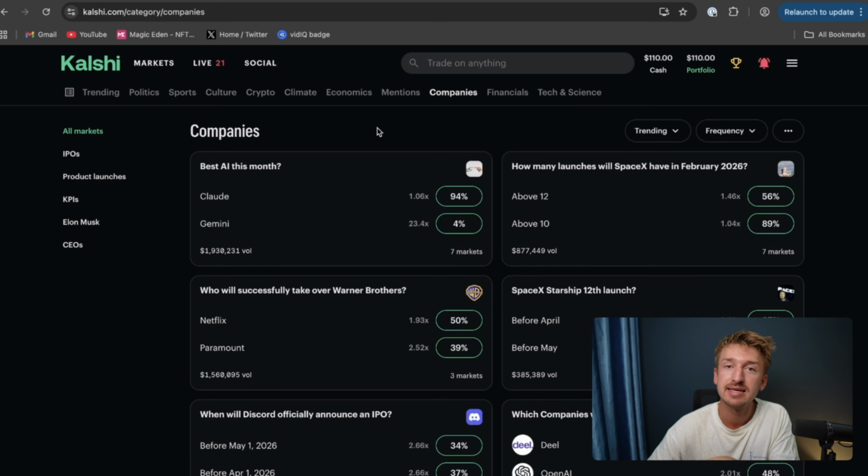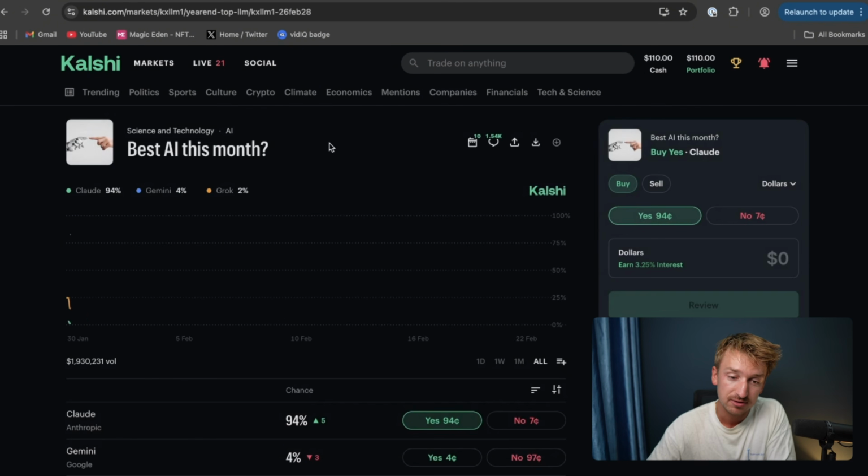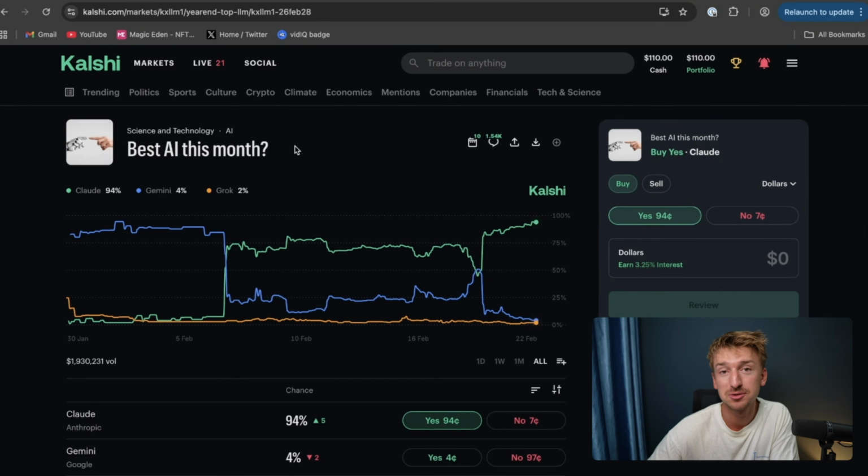Now, a space that I really like to bet on is the AI space, because I'm very much trying to keep up to date in the AI world, seeing what's going on, what sort of new models are coming out, etc. For example, this market is one that I wish I would have seen way earlier. This is for the best AI at the end of this month. So this obviously closes in about a week from now.